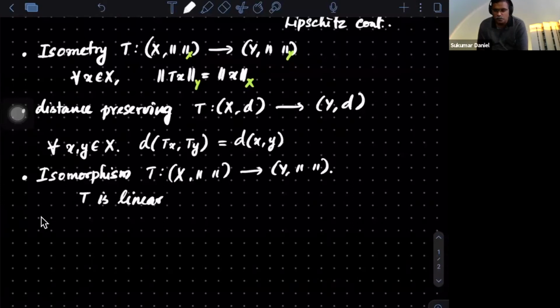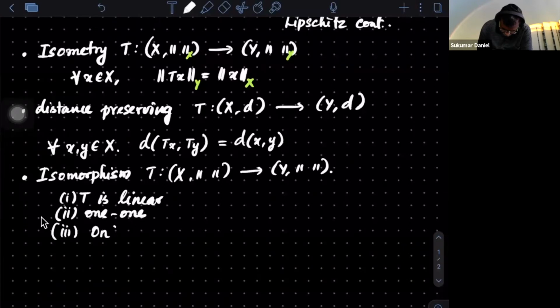Okay, it's linear. You want linear. And what you also need is that this is an isomorphism. That means it is one-one and onto. So it is one-one, and that is the definition Nikhil has said: Tx equal to Ty implies x equal to y. And I also want it to be onto. So a map is said to be an isomorphism if it's linear, one-one and onto.